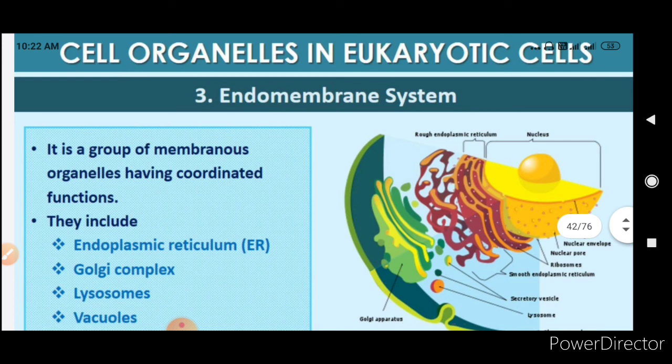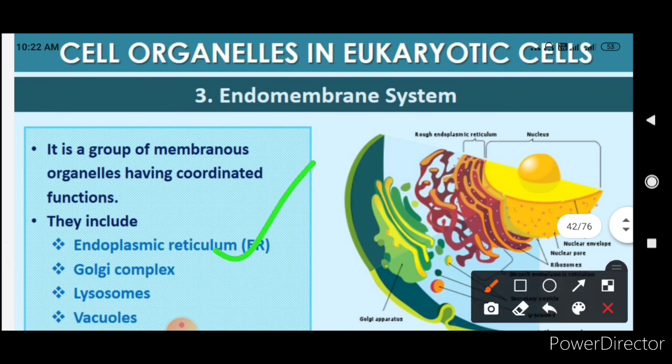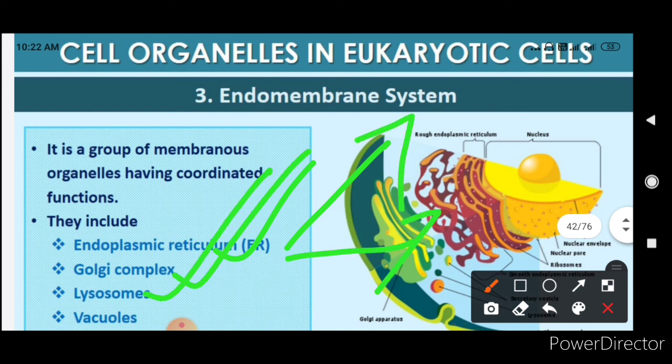It is a group of membranous organelles having coordinated functions, like endoplasmic reticulum, which is of two types, smooth and rough, Golgi complex, lysosome, and the vacuole. So these all come under the endomembrane system.